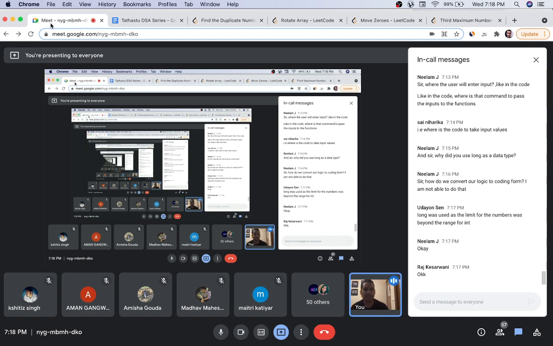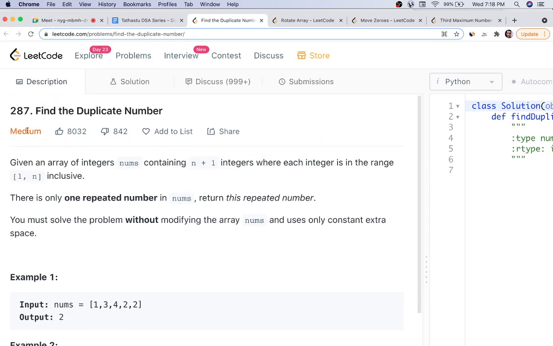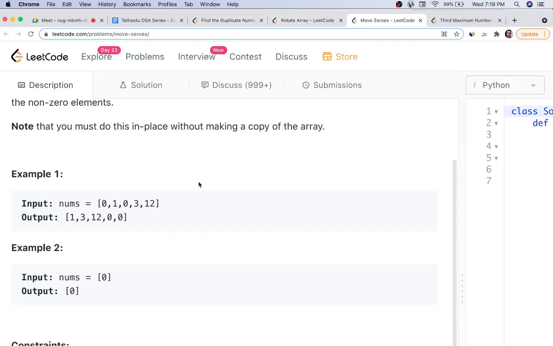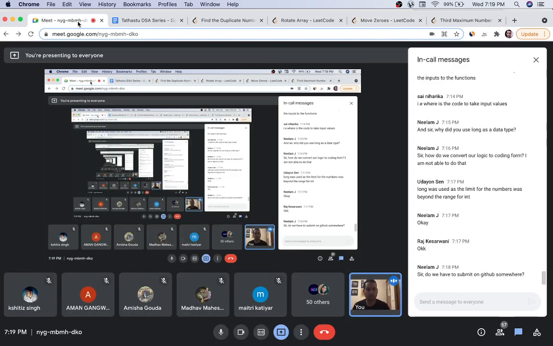This is a slightly interesting question of all the 5. You can see I have slowly increased the level from giving you 2 sum to third maximum number, then move zeros, then rotate array, and then duplicate number. Duplicate number, I think it's medium level difficulty. Rotate array is medium level, and move zeros must be easy. So 3 easy, 2 medium, and then tomorrow we'll move on to some hard questions as well.